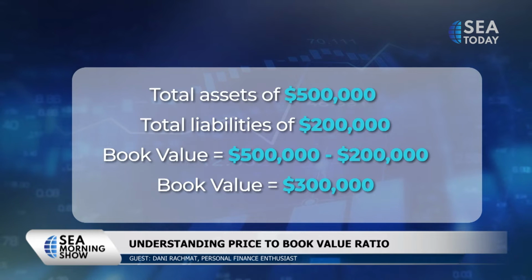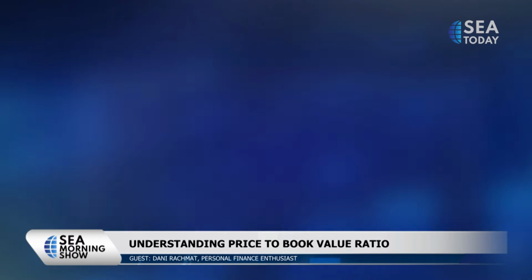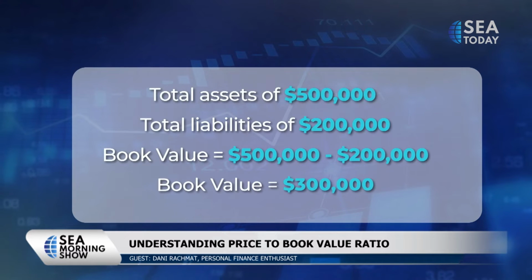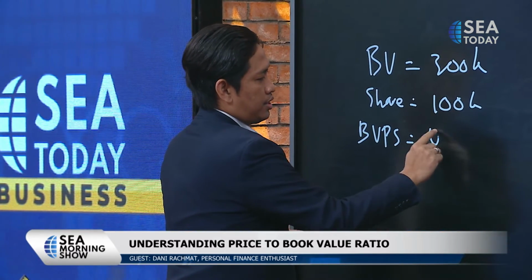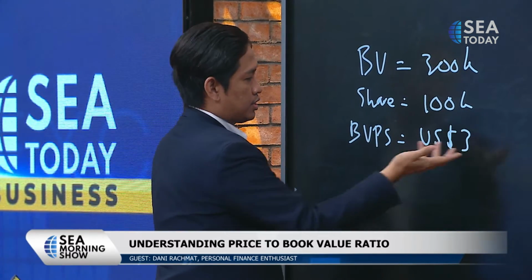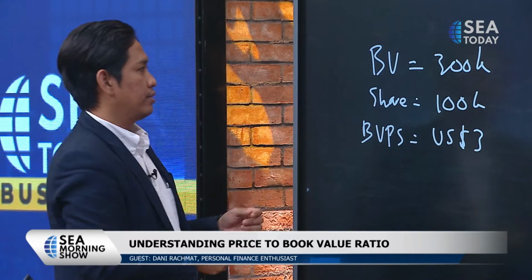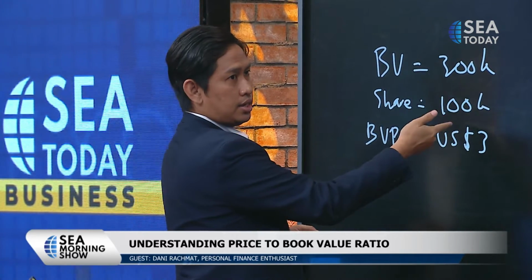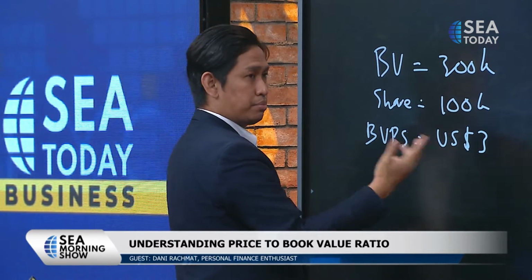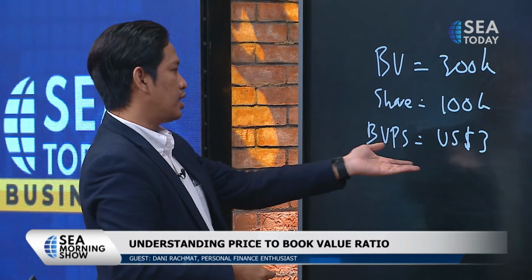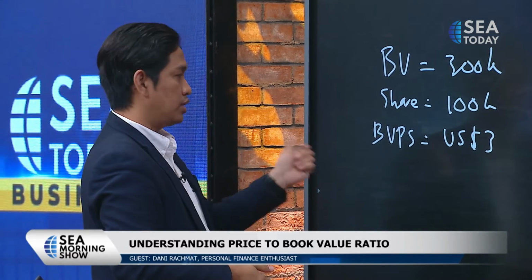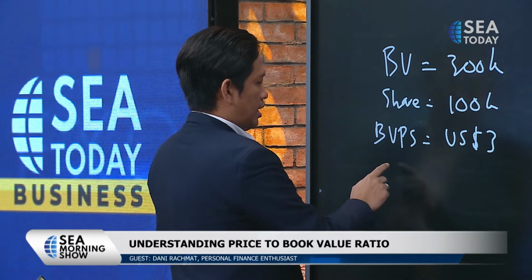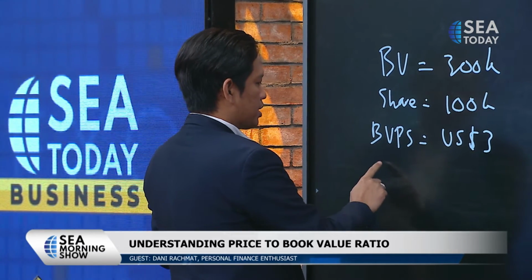100,000, okay. I just want to make the numbers kind of easy. Yeah, thank you for that. And then book value per share will be $3. How do you get $3 right there? 300K divided by 100K. Oh, okay, as simple as that. So we got $3 per share for the book value. And then what is the price in the current market?